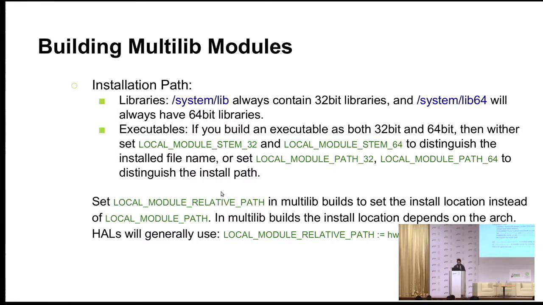So, yeah. Then there is something called relative path. We have been using it to copy the hardware abstraction layers. So it used to be system lib, hardware, and your abstraction layers. So this is where you use it. When you specify that my local module relative path is this, let's say it's HW, then for multi-lib, it will be system lib 64 hardware for 64-bit, and system lib hardware for 32-bit.